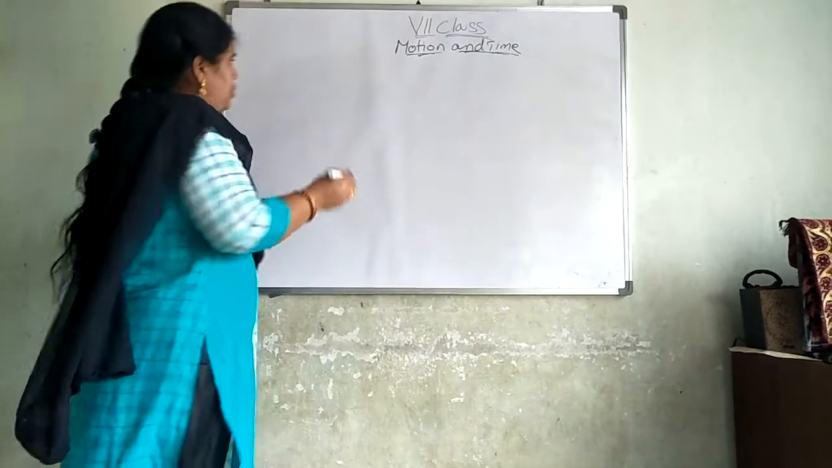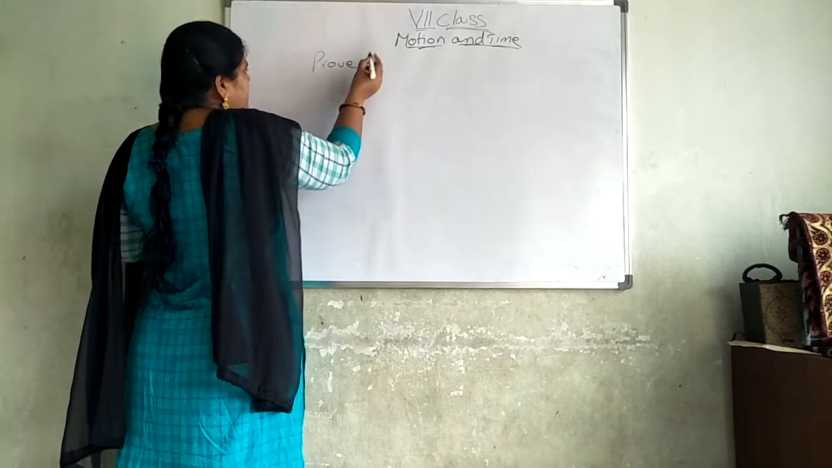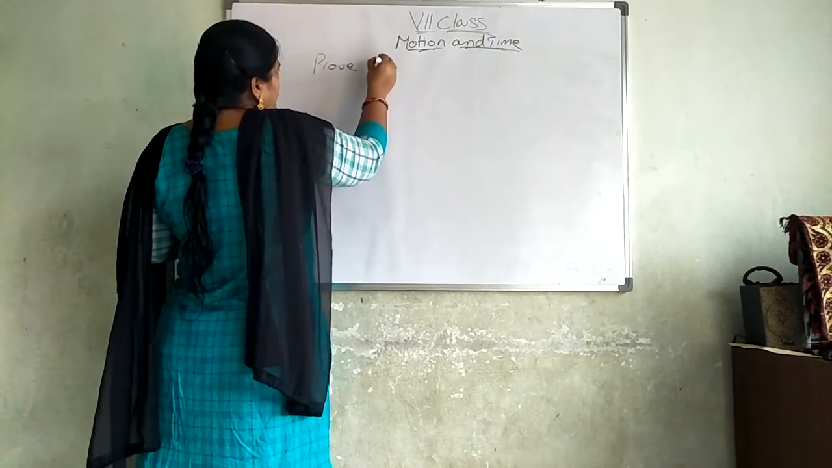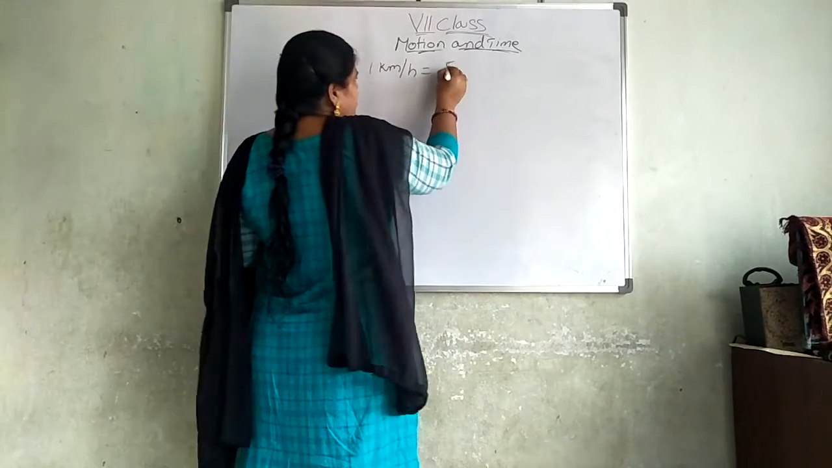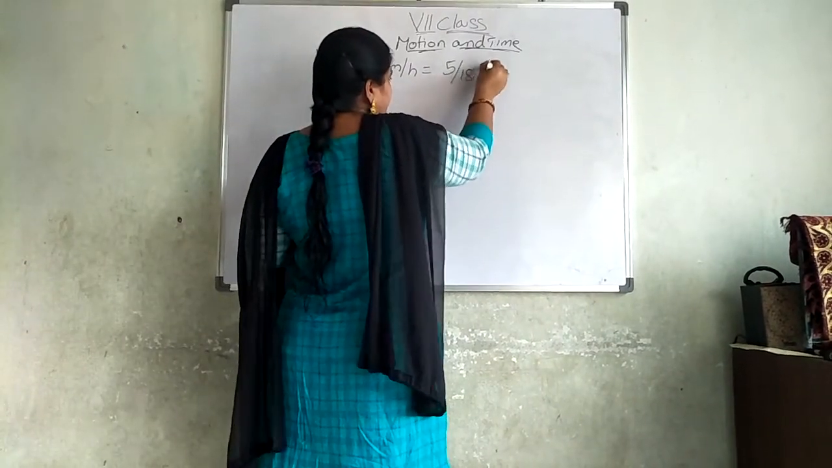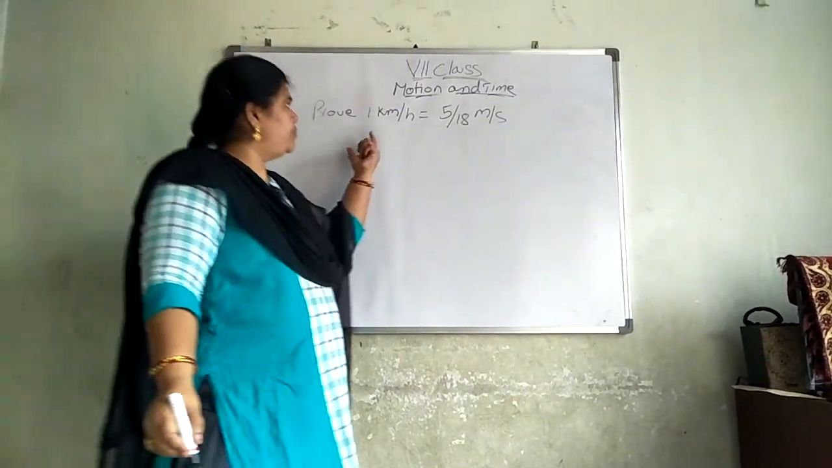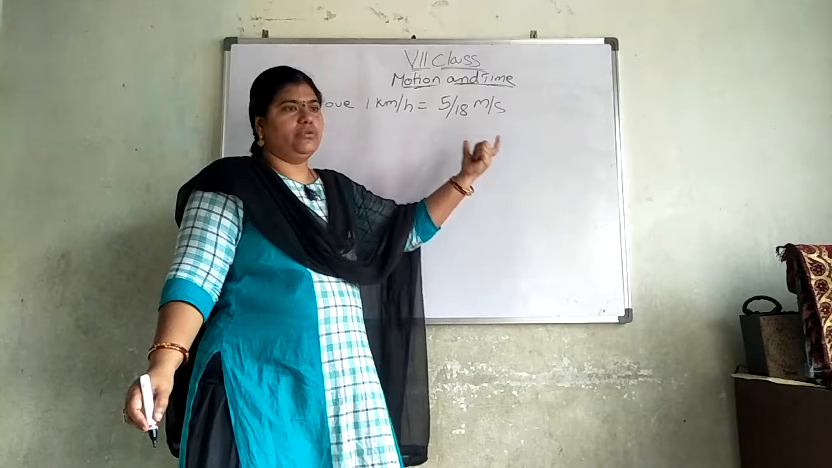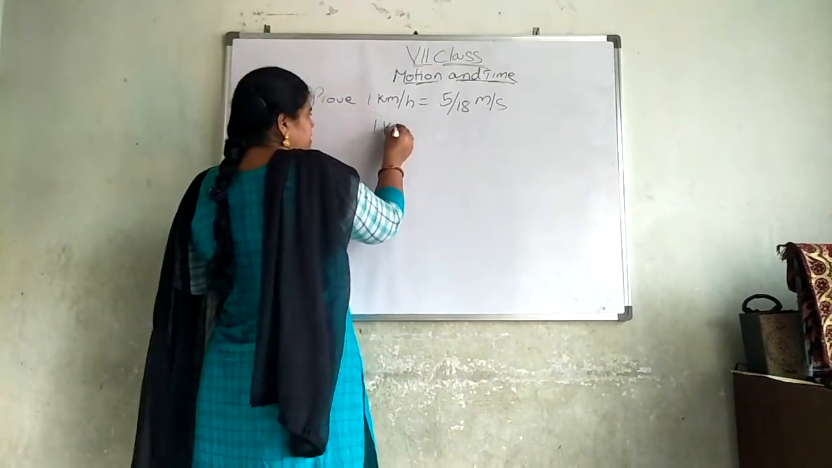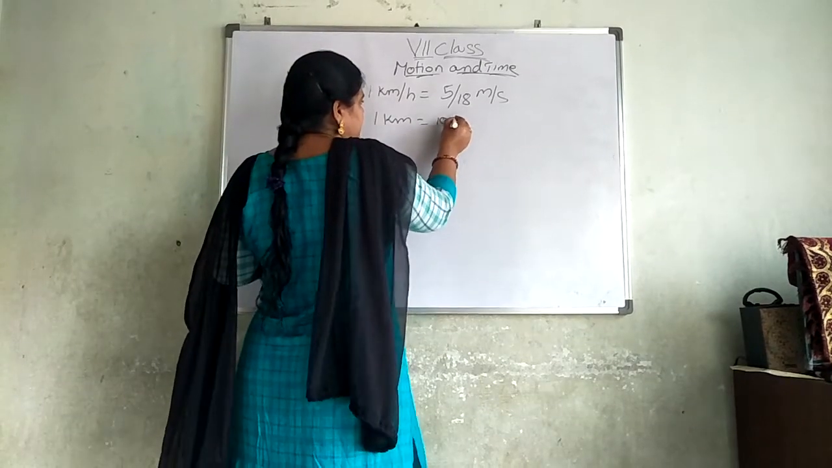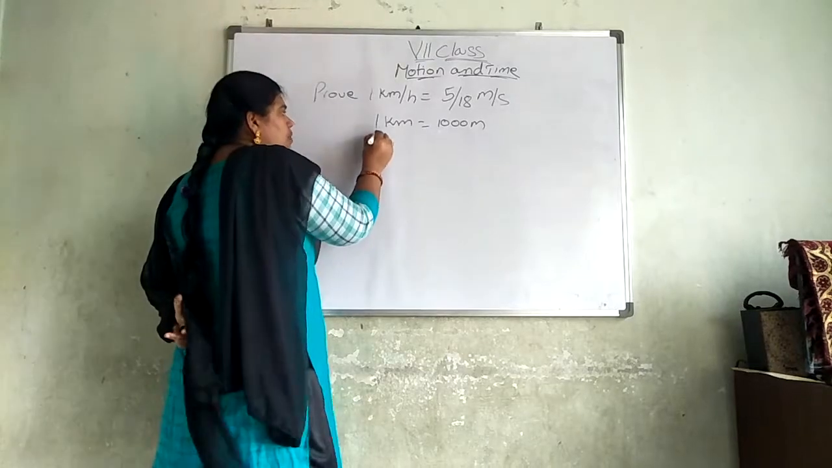See here, we are going to prove that 1 kilometer per hour is equal to 5 by 18 meters per second. This is a very important problem. Prove that 1 kilometer per hour is equal to 5 by 18 meters per second. So 1 kilometer is equal to 1000 meters.